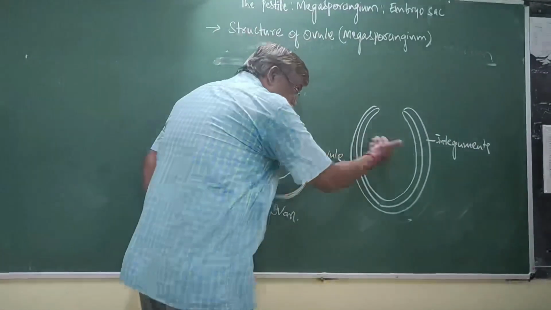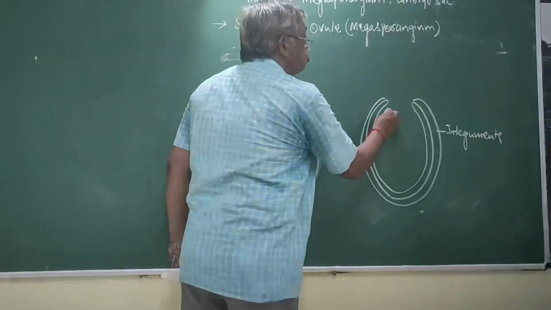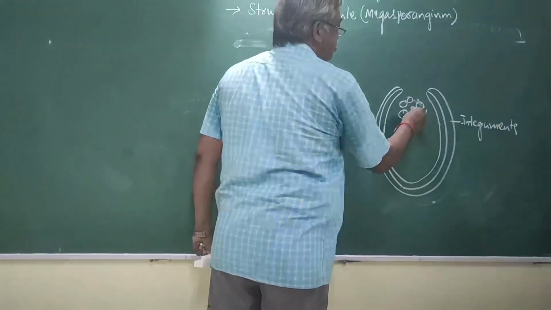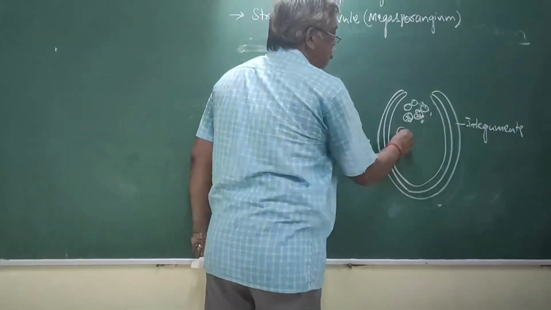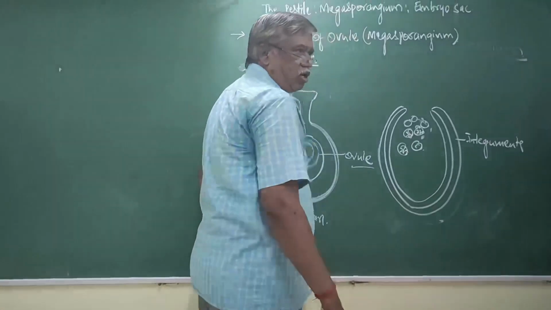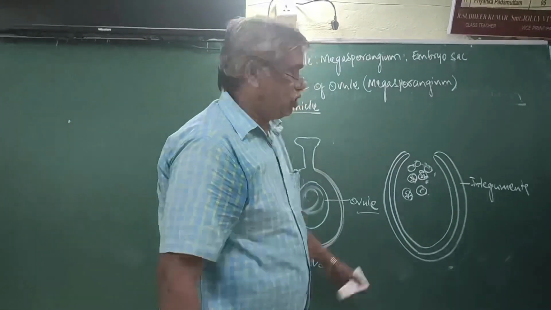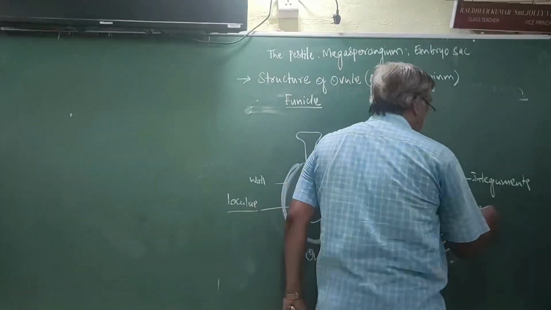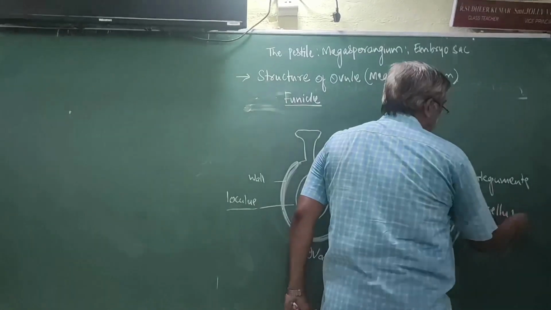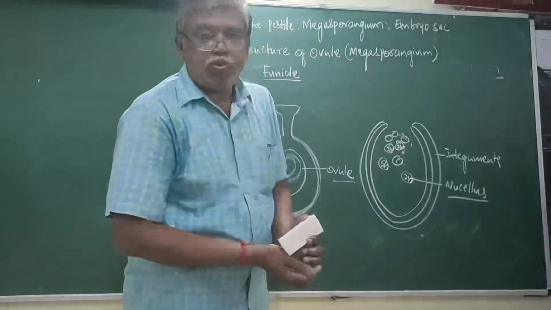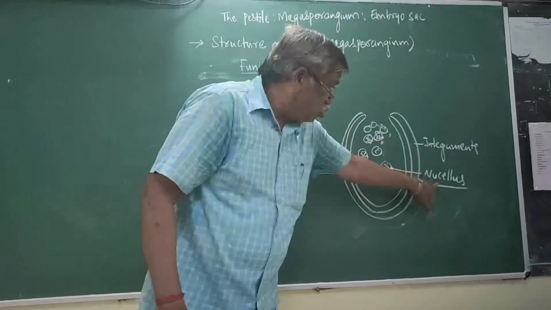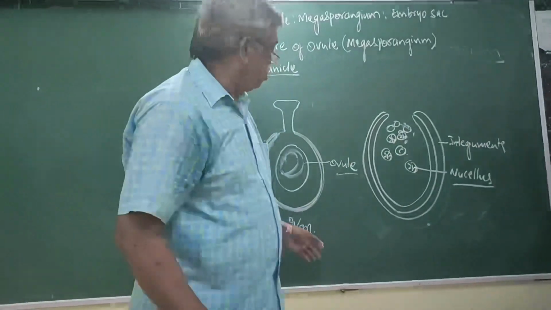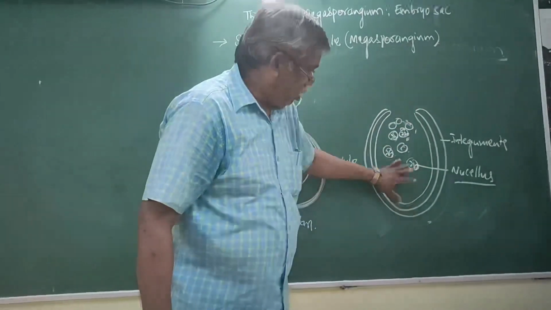Inside the integuments, there is a tissue of diploid cells. The group of cells is called a tissue. This tissue is called the nucellus. Most students get misled: it is not nucleus, it is nucellus. The nucellus is the diploid tissue present in the ovule.